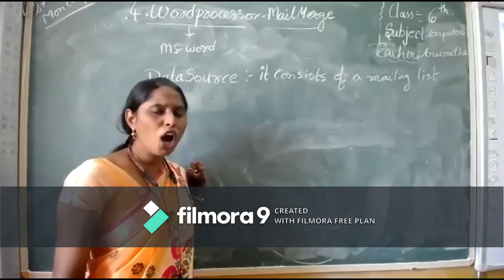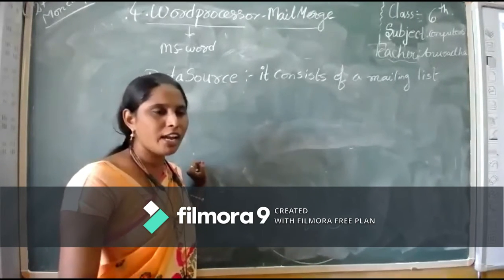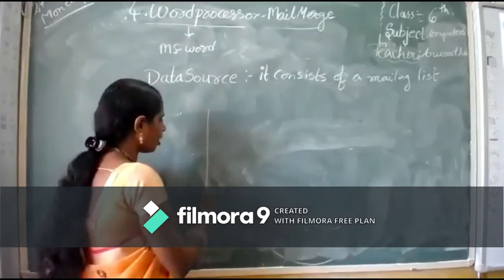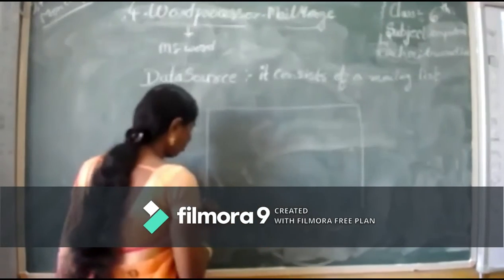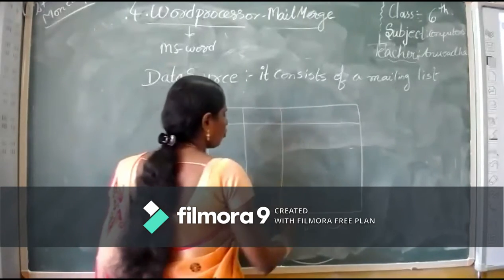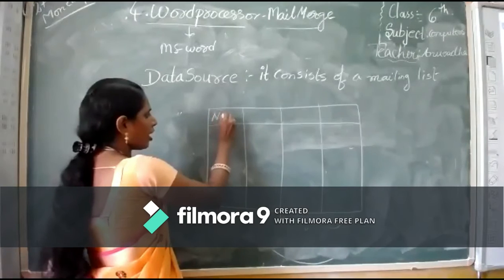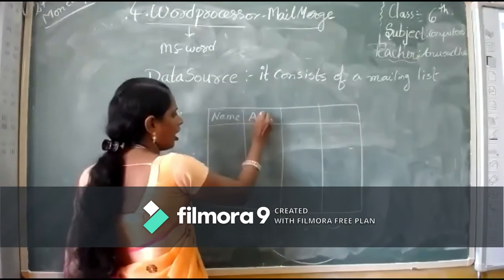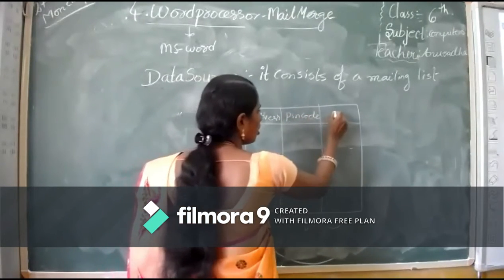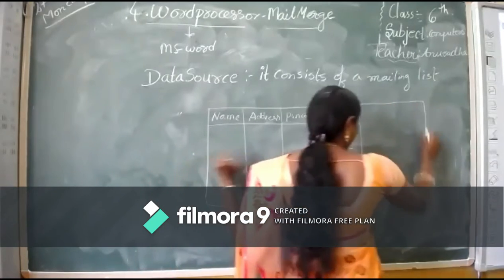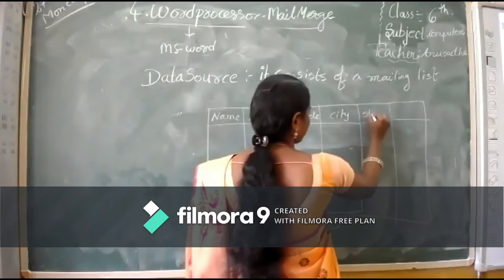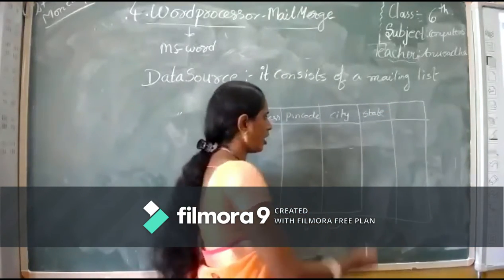So how will we write these? We are already well acquainted with our tables concept. So we will prepare a data source in a tabular form. In this tabular form, we will write like this: name, address, pin code, city. If you want to add, you can add state, phone number,